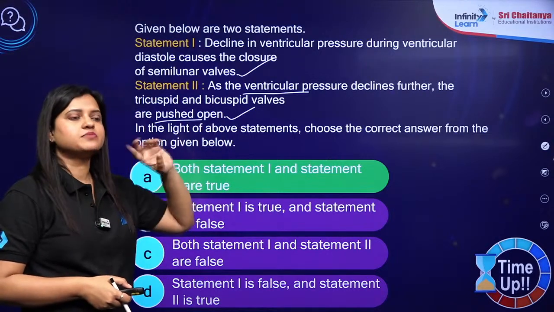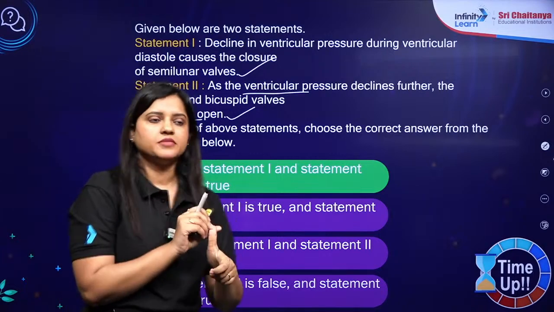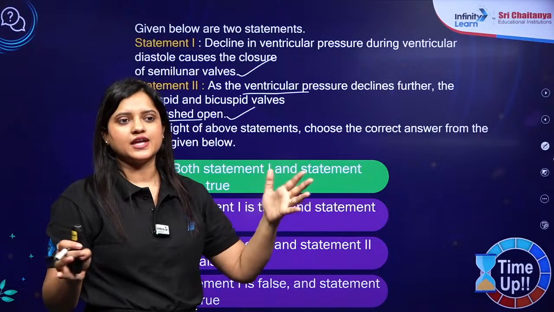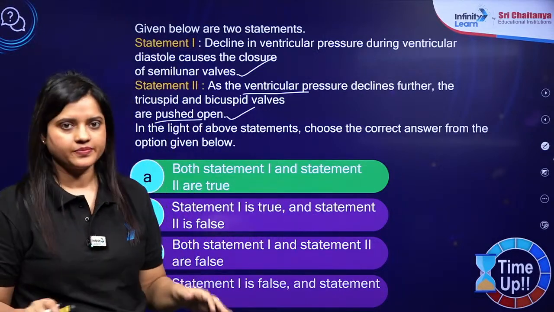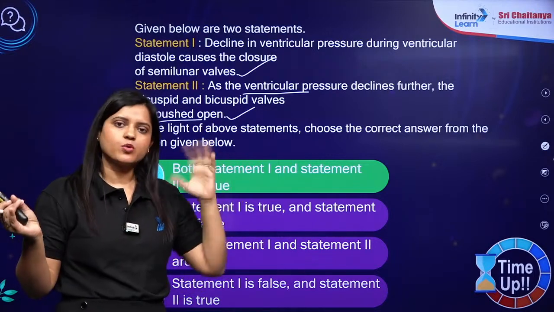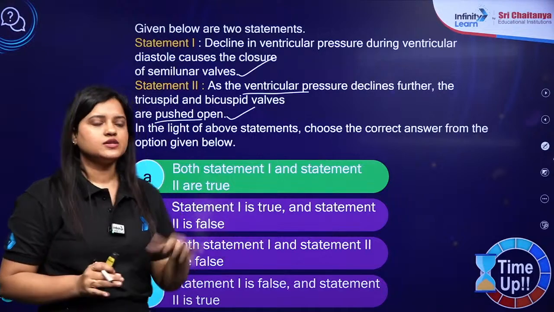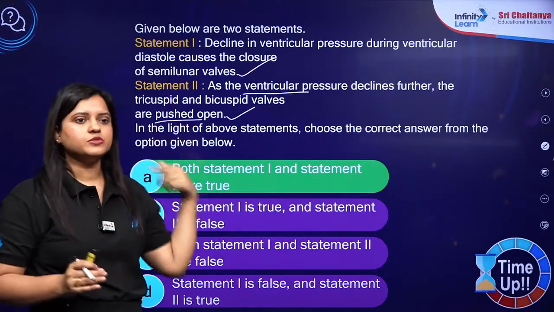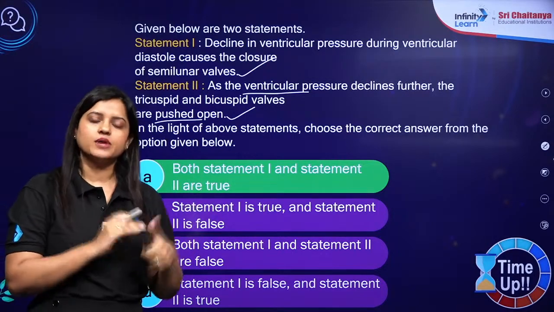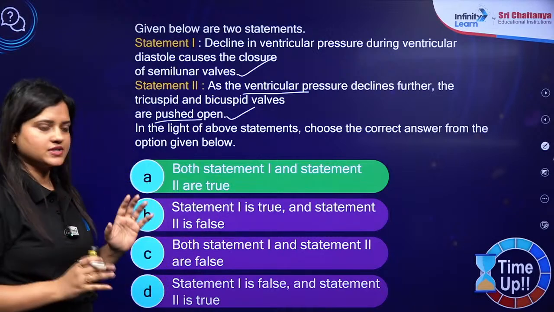And can you relate? Just mugging up things will not help you. अगर आपने सिर्फ याद करके रखा है कि joint diastole में जो है semilunar valves close हो जाएंगे, AV valves open हो जाएंगे, this alone will not help in zoology. Okay, because you cannot memorize the entire thing. आप सब कुछ तो याद नहीं रख सकते हो. You are not robots or computers, right? तो इसलिए समझना बहुत ज़रूरी है. And at that time you need to imagine also. Okay, then only you will be able to give correct answer. याद रखोगे, भूल जाओगे, आगे पीछे कर दोगे और गलत आंसर मार्क कर दोगे. So remember this. Nice question.